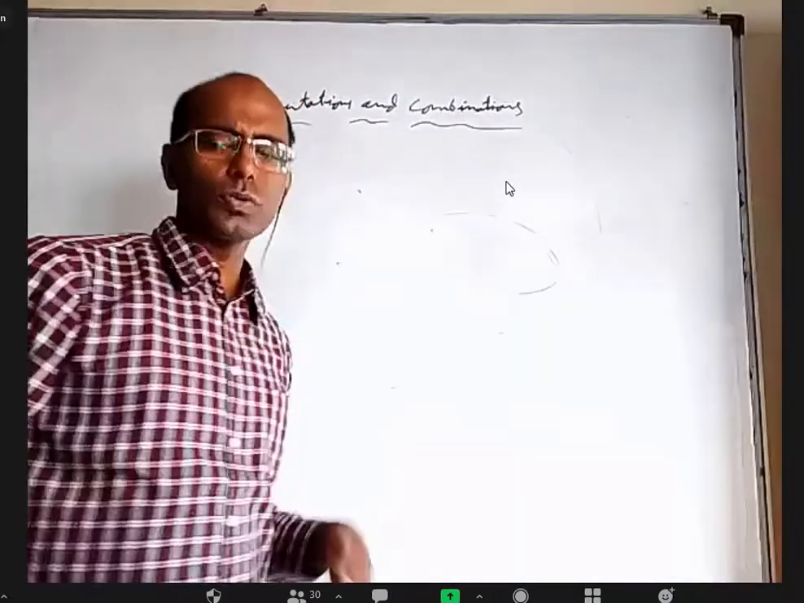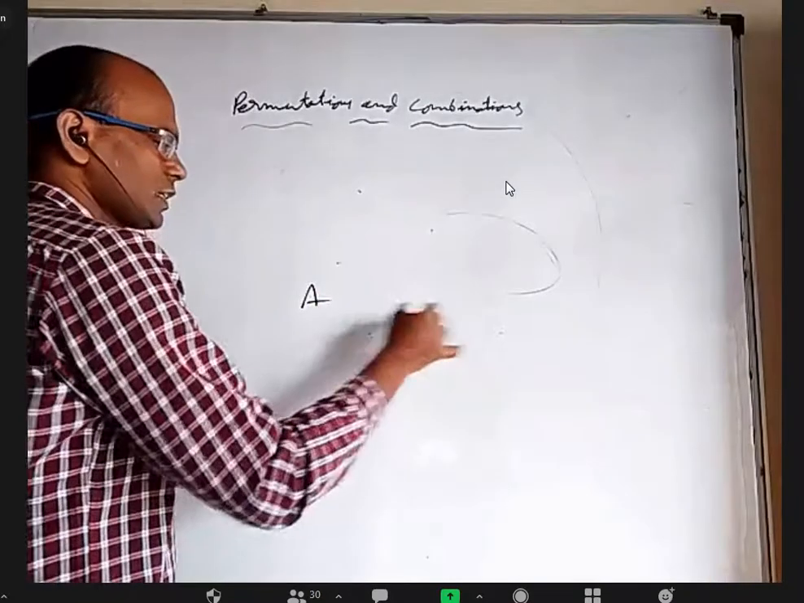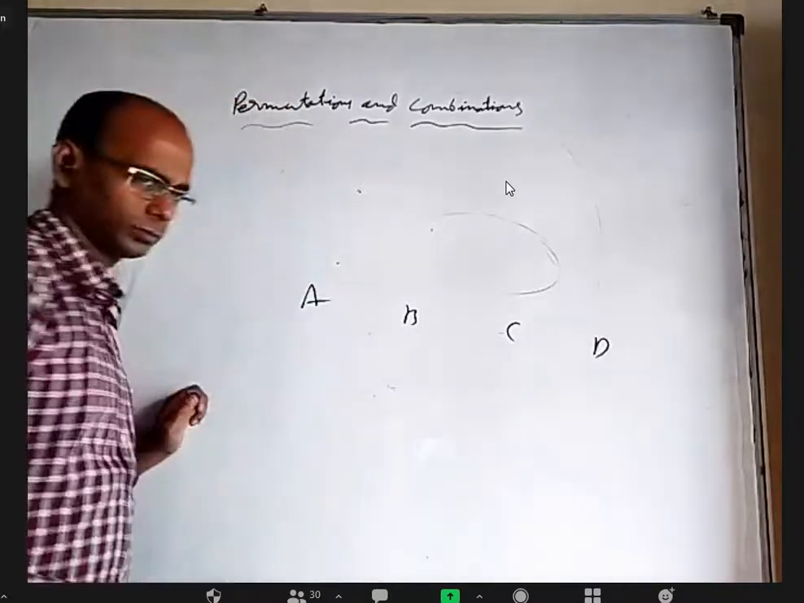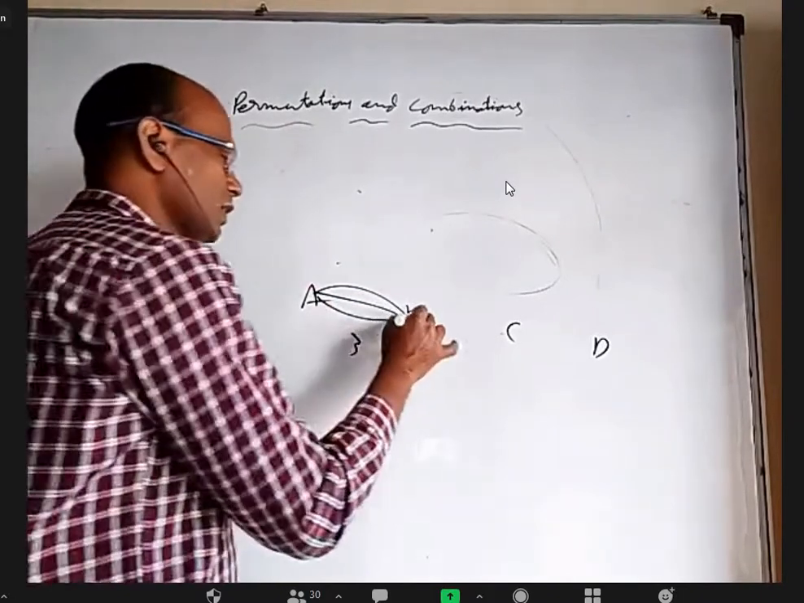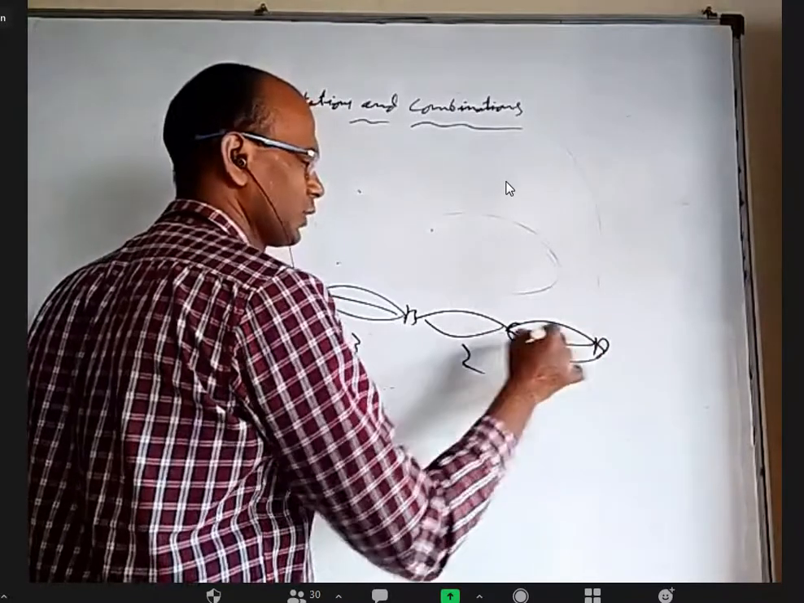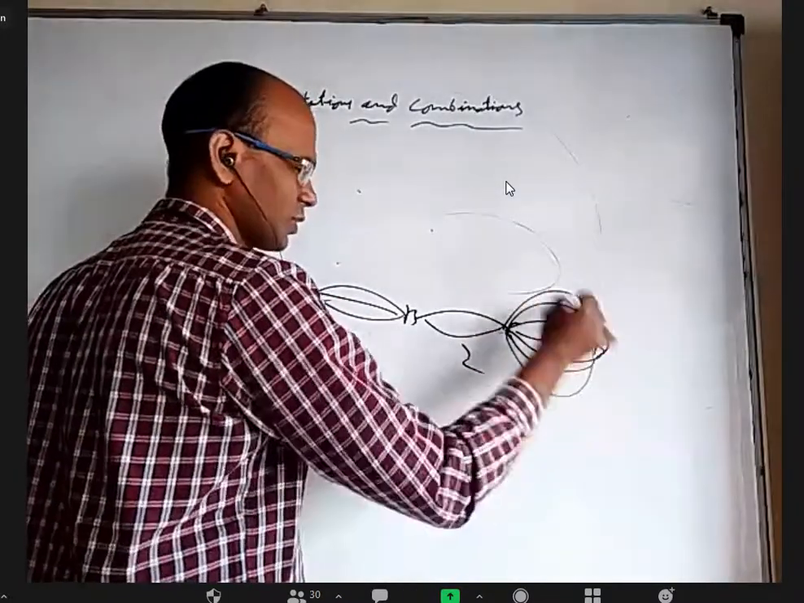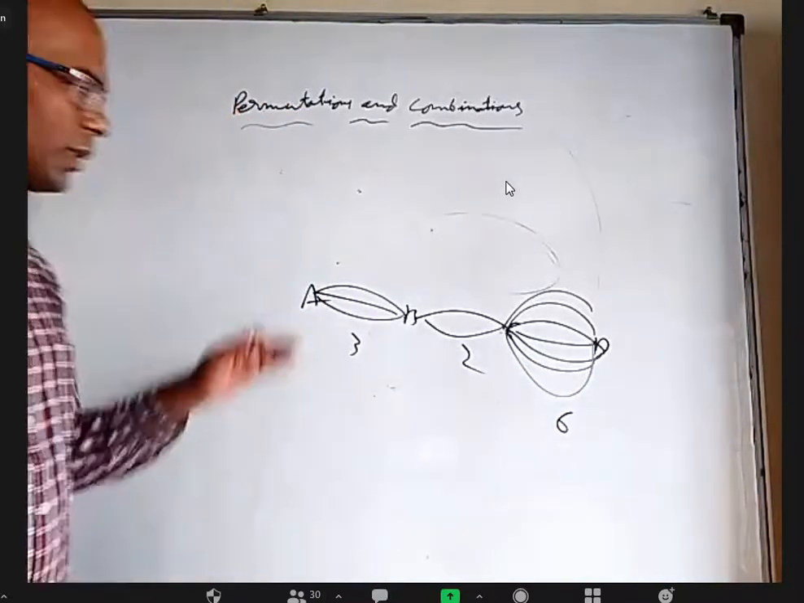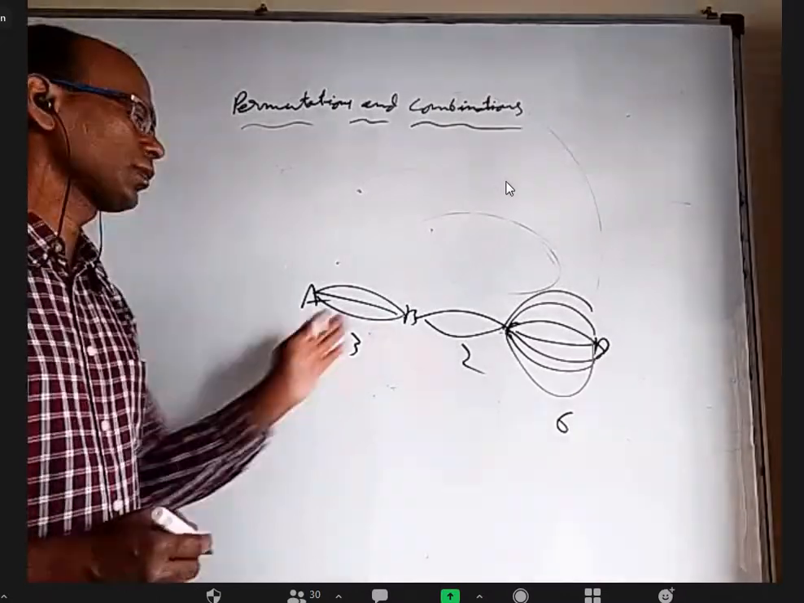It's not only for 2 things, it can be for 3 things. Let's say you have cities A, B, C, D. From A to B, I have, let us say, 3 roadways, from B to C I have 2 roadways, and from C to D, let us say 6 roadways. Then how many ways can you go from A to D? 36. You have to multiply basically.